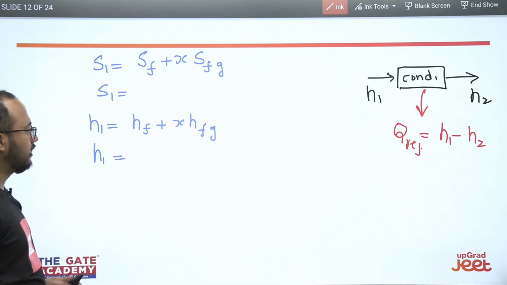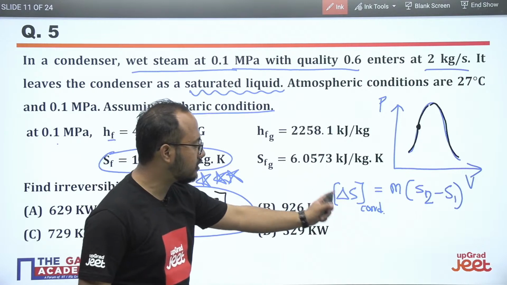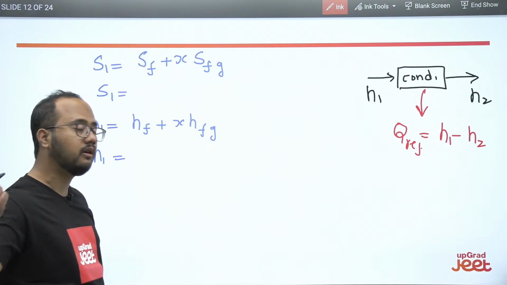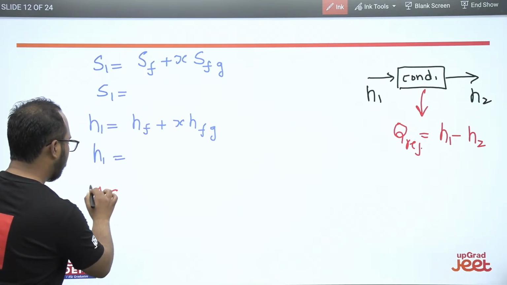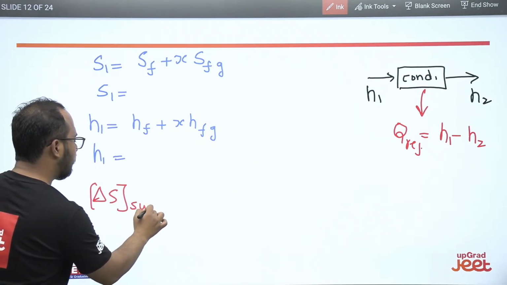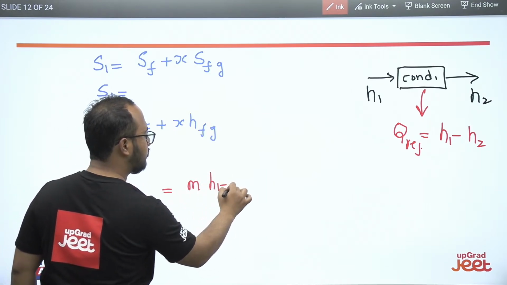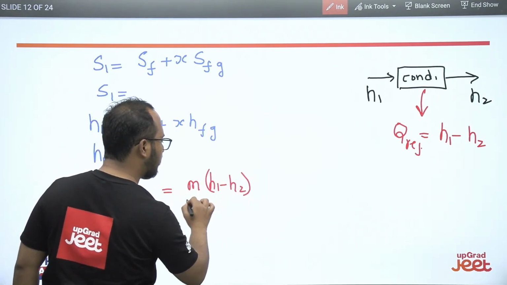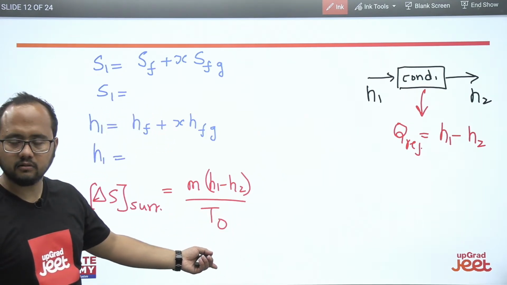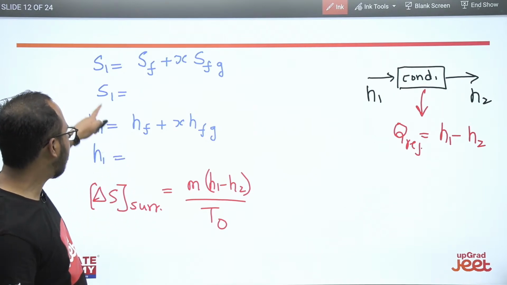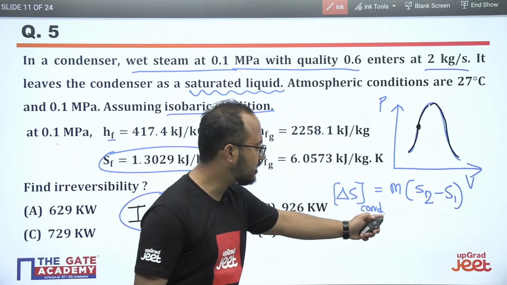Okay. So basically, we have calculated the delta S of condenser. What will be the delta S of surrounding? Delta S of surrounding will be M times H1 minus H2, because this is the amount of heat the surrounding is getting, divided by T0, the surrounding temperature. So delta S of surrounding is this one. Delta S of condenser is this one.